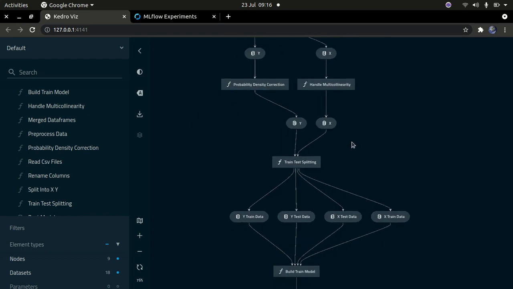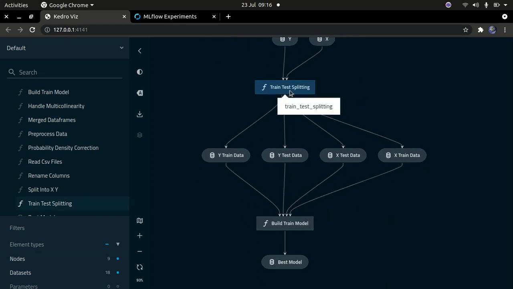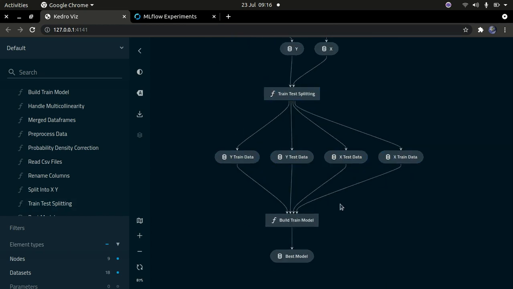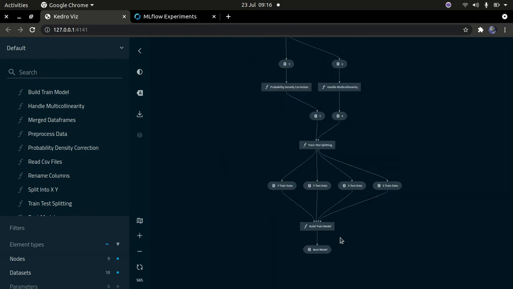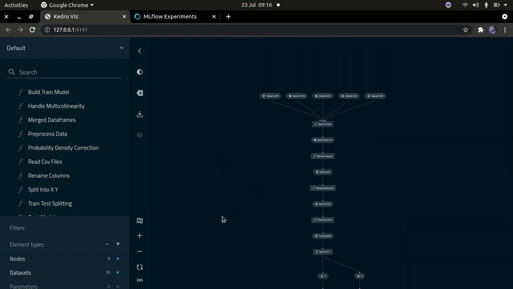and then doing some machine learning stuff on it, statistics, and then splitting the data into training and testing sets, and then finally training a model, and then obtaining a best model here. I'm going to show you how to do all of this. Again, I didn't draw this graph.